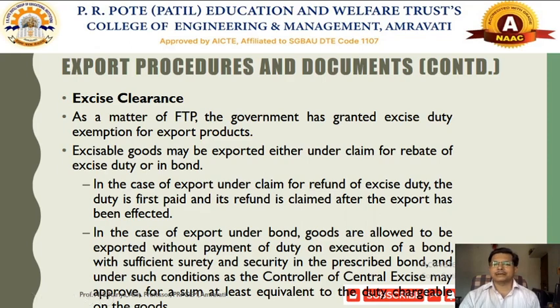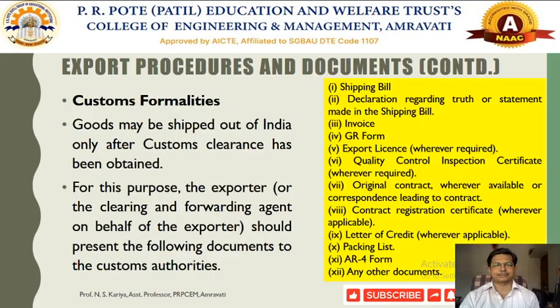Either they should go for refund, or the exporter has previously obtained that particular bond. So the central excise authorities will verify all these things, and they will make the excise clearance certificate available to the exporter.